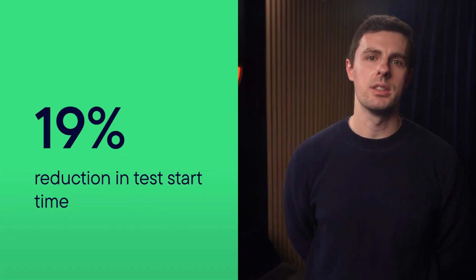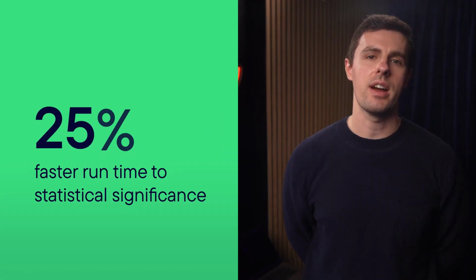What would have taken an analyst, a PM, and an engineer an hour of back and forth alignment now happens in seconds. The experiment planning agent is rigorous, accurate, and fast, so your teams can spend less time planning and more time innovating. It's led to a 19% reduction in the time to start a test and a 25% faster run time to reach stat sig.